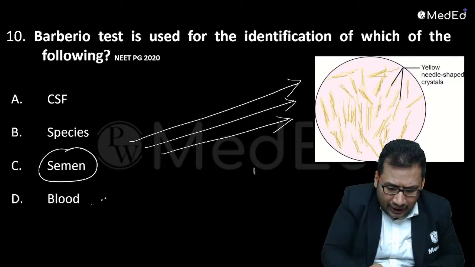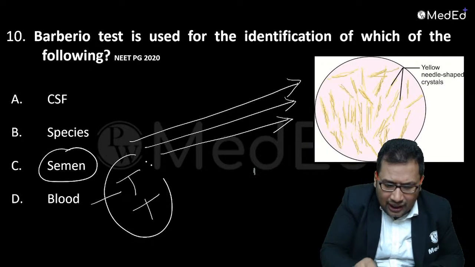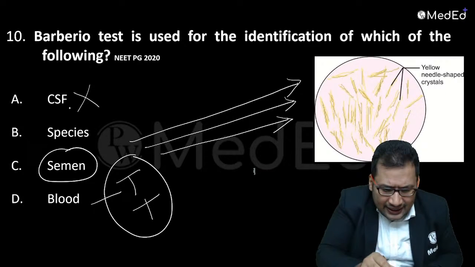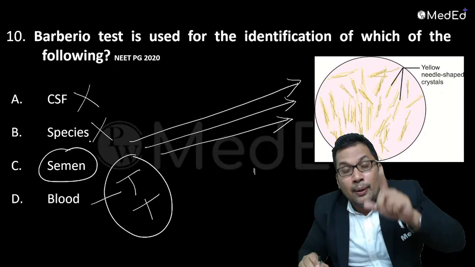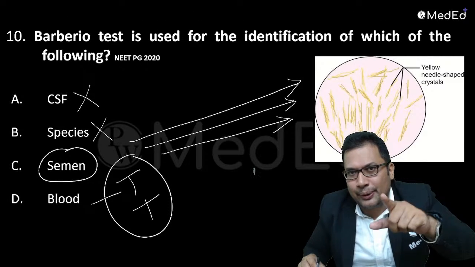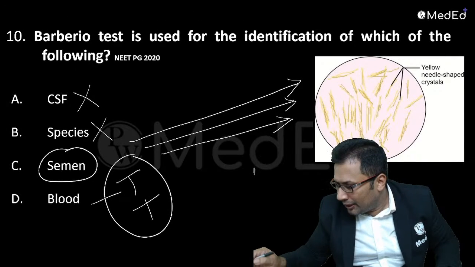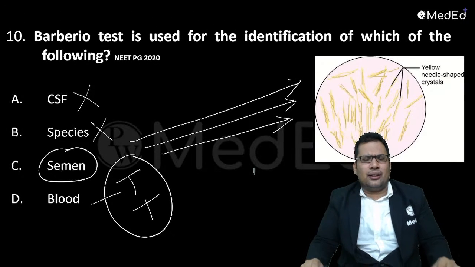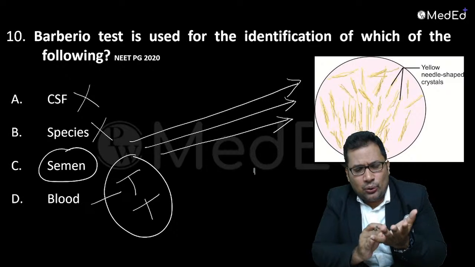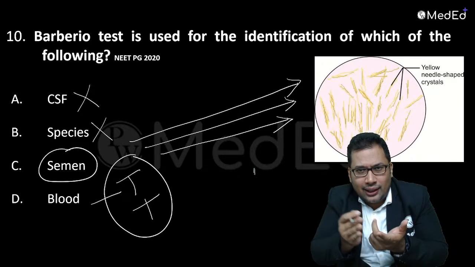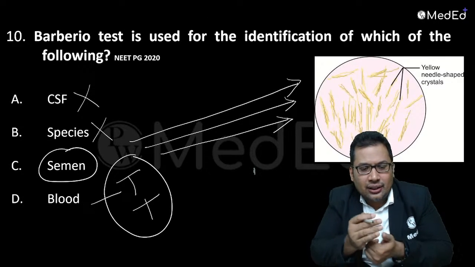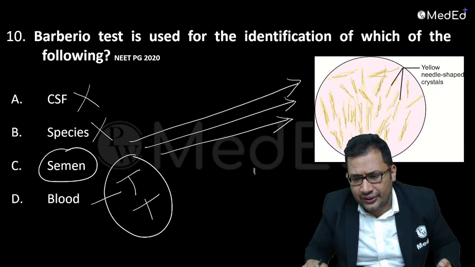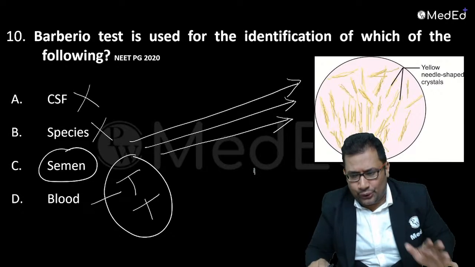For blood, remember TNT: Takayama test and Teichmann test. CSF is usually not asked. Species identification can be done with the help of the precipitin test, a frequently asked question. This is all very frequently asked, a sure question in the exam. Blood stain you have to go through, seminal stain you have to go through, DNA fingerprinting, polymerase chain reaction, and species identification. All these were discussed in previous classes. So that completes the 10 questions.